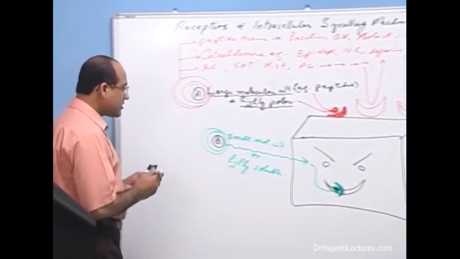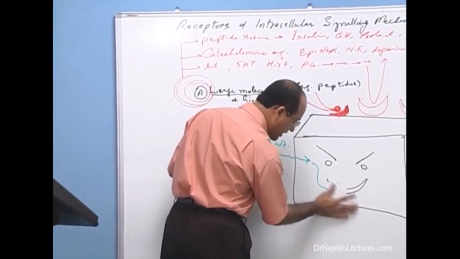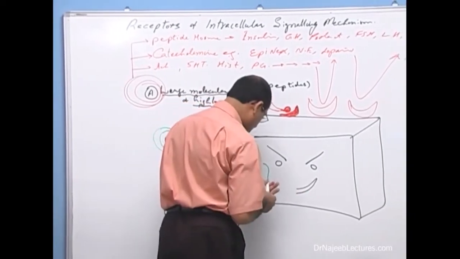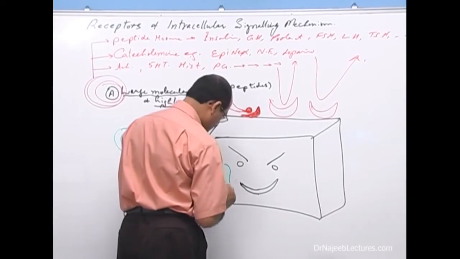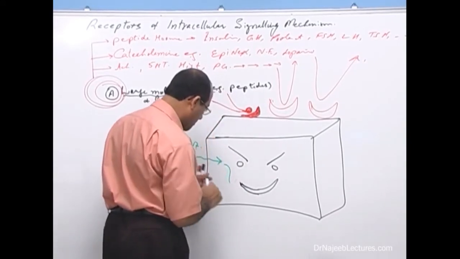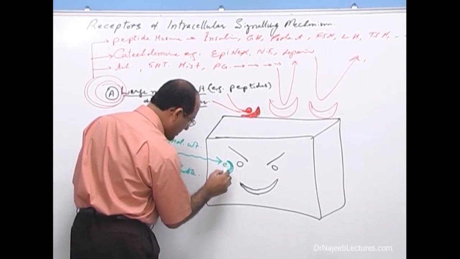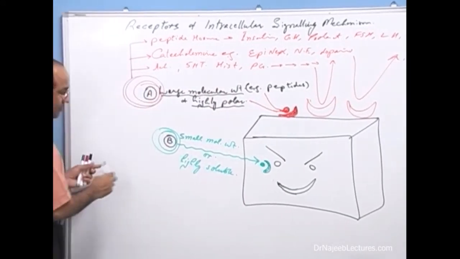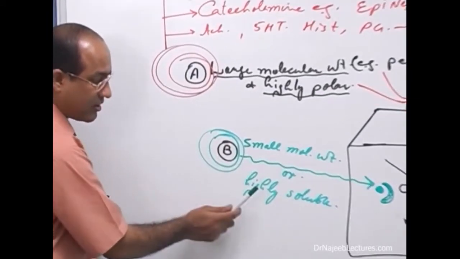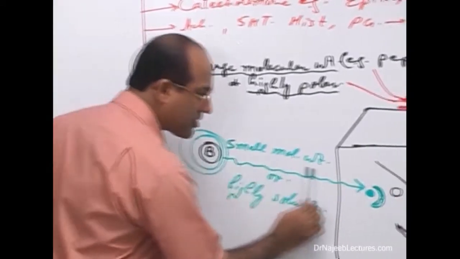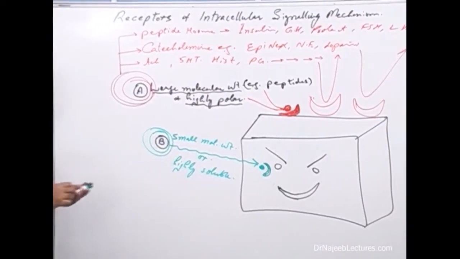Opposite to that, there are some substances which are really highly lipid soluble. This should not remind you of facial nerve palsy, right? Small molecular weight substances or substances which are highly lipid soluble, their receptors are present within the cell. What are the examples of such substances? Fine.